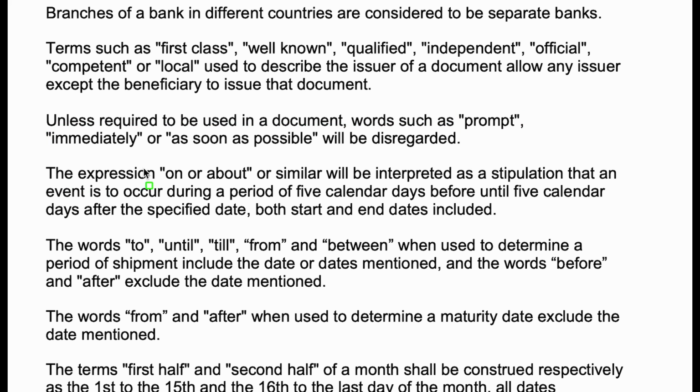Next one, the expression "on or about" or similar will be interpreted as a stipulation that an event is to occur during a period of 5 calendar days before until 5 calendar days after the specified date. Both start and end dates included. Here we have to decode the word "on or about." For that, let us take an example.